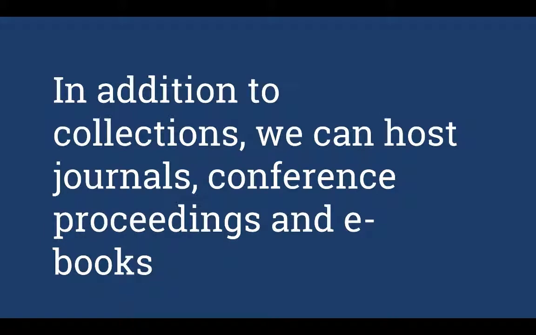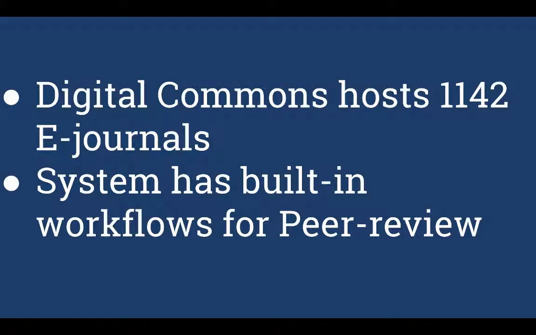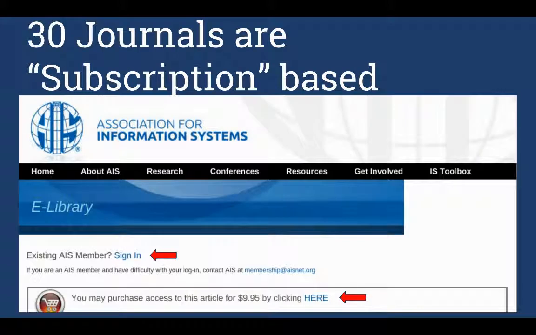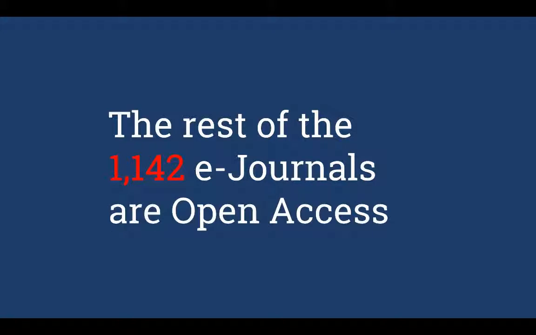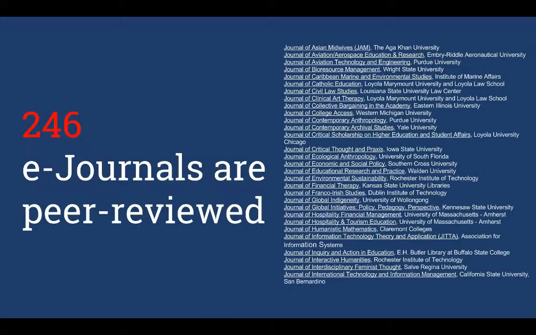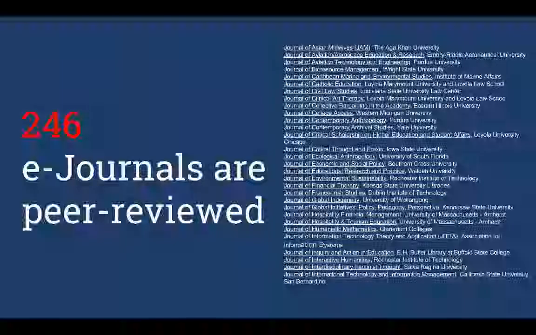In addition to collections, we can host journals, conference proceedings, and ebooks. Digital Commons hosts 1,142 e-journals, and the system has built-in workflows for peer review. Of those 1,142, 30 of those journals are subscription-based, and here's an example where you click the link and you end up hitting a paywall. However, the rest of the 1,142 e-journals are open access. There are 246 e-journals that are peer-reviewed.